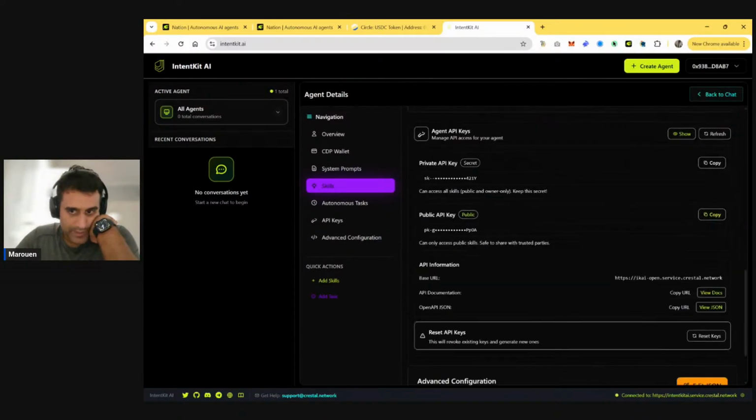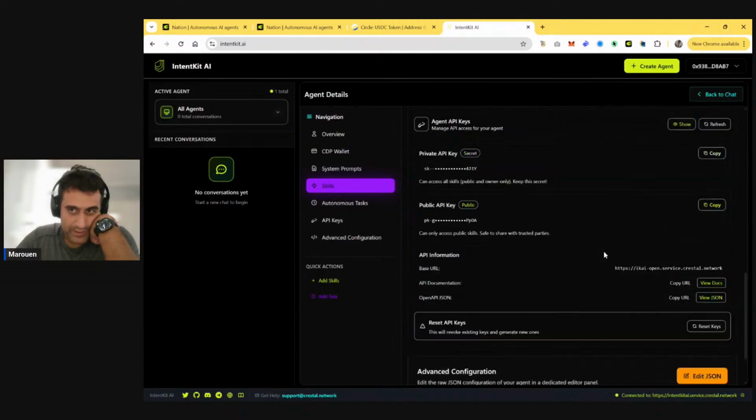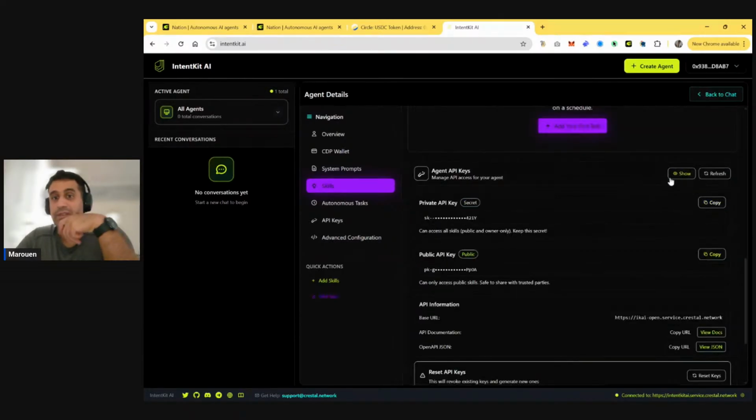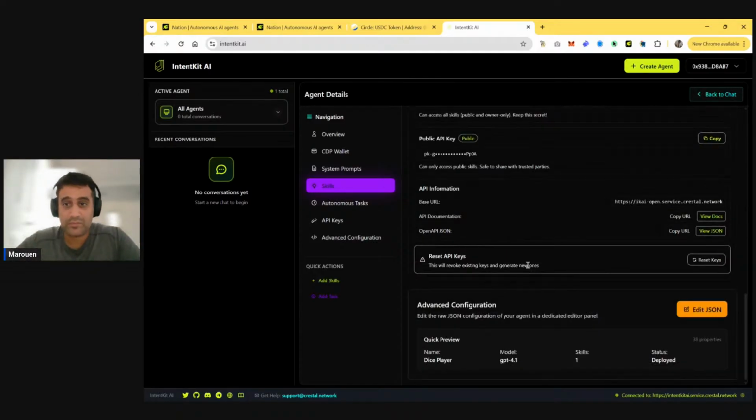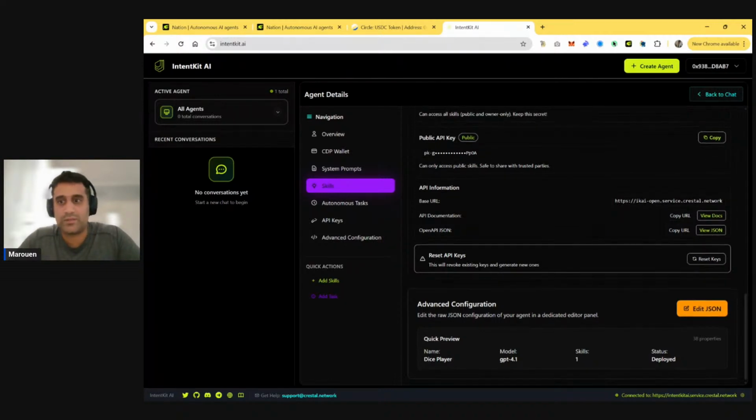The other thing, actually, the main purpose of this, of course, is that you can go and use the API. So you can get the API keys for the agent you created, and you can just go and build a UI for it. You can build an app to interact with it, and you can have the whole experience customized to what you want.